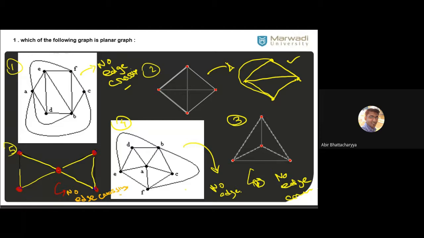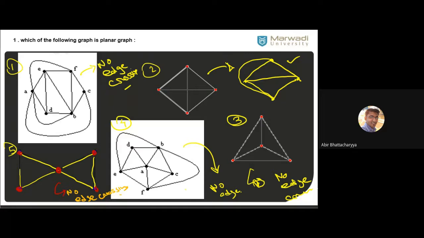B, D and E are not connected in the first graph, so how is it planar? Who told you that they had to be connected? In the first graph, B and E are connected, B and D are connected.